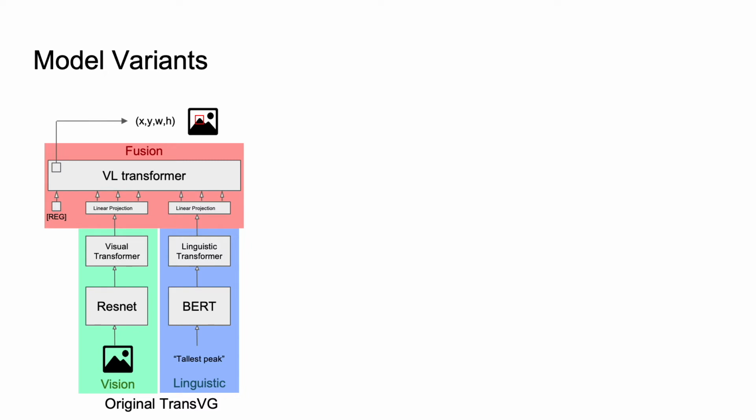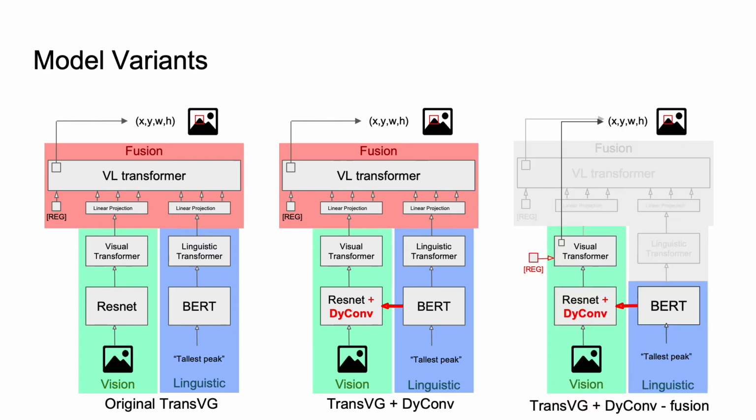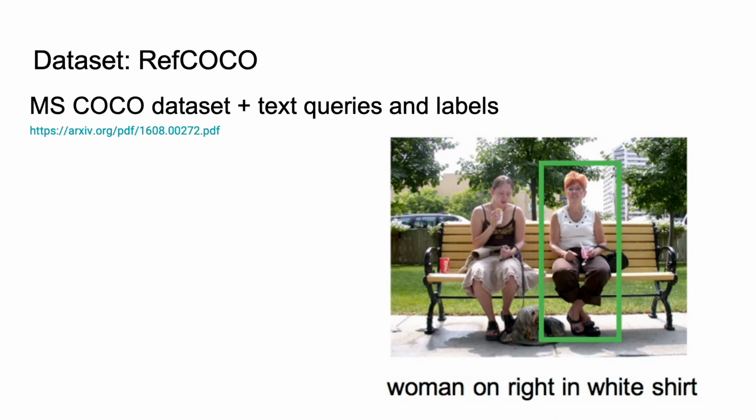We use TransVG as our baseline, and here are the two structures with dynamic convolution we have tested on. We first successfully reproduced the original TransVG. In the first variation, we replaced the convolution layers in the ResNet backbone with our query-aware dynamic convolution block. In the second variation, we further removed the Fusion module by attaching a reg token to the visual transformer and using it for coordinates prediction. We use RefCoco dataset in our experiments.